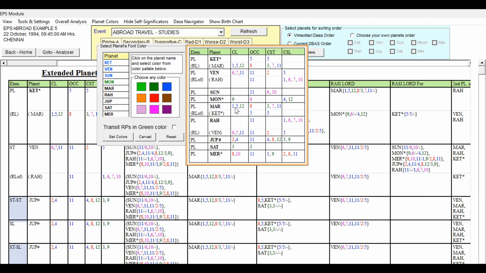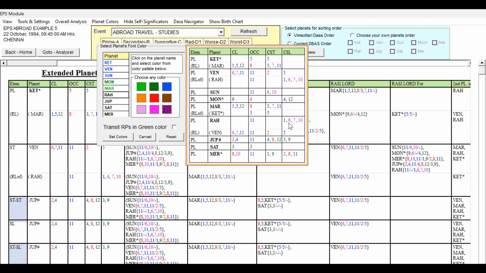And Mars: 1, 5, 12 is good. Occupying the 8th house indicates some obstacles. And 3, 7, 11 are good. So this is good only, because of the 8 it has some weakness, but not detrimental. That 8 is not further supported. 3, 7, 11 are favorable. So Mars also we can give light green. Despite the 8th house, we can give light green, but we have to keep in mind it has got the 8th house. It is not the 8th lord, it is not the 8th sublord, only an occupant that is not further supported by the CSL. I think you are able to understand.